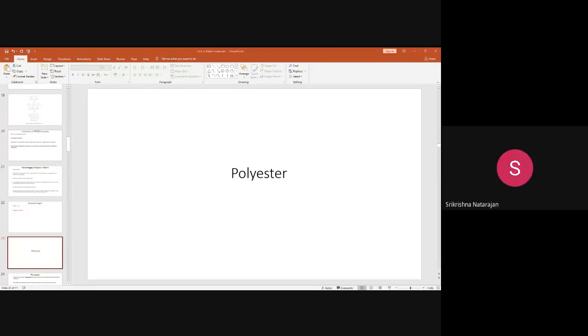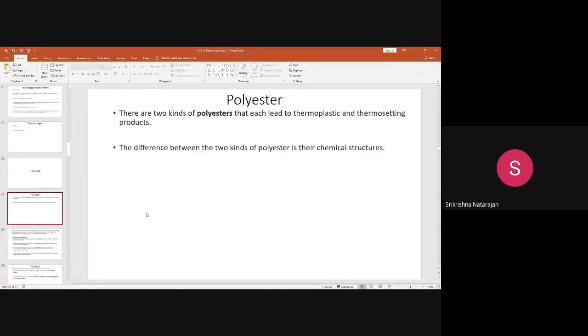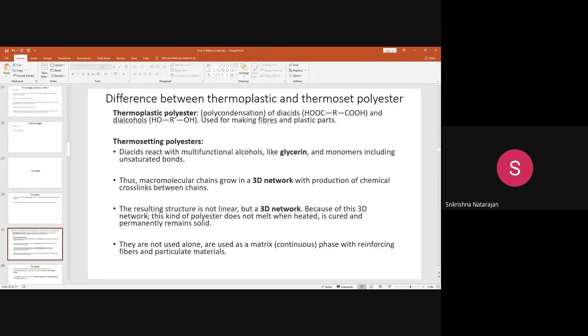But in general, polyester can exist in the form of thermoplastic also and thermoset also. There are two different kinds of polyester where there is a difference in their chemical structure. One is a thermoplastic and another is a thermosetting polyester. Polyester is a trade name, but polyethylene terephthalate is the chemical class.